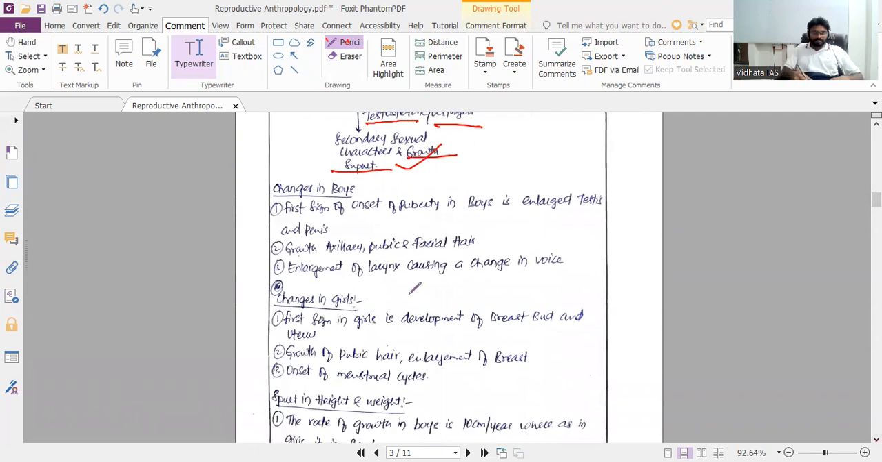So changes in the boys. First sign of onset of puberty in boys is enlargement of testes and penis, growth of changes in girls. So did I ask only puberty or menarche? Puberty, sir. Physiological changes during puberty. Okay, that's the reason you include both. First sign in girls is breast growth, enlargement of breast, onset of menstrual cycle.